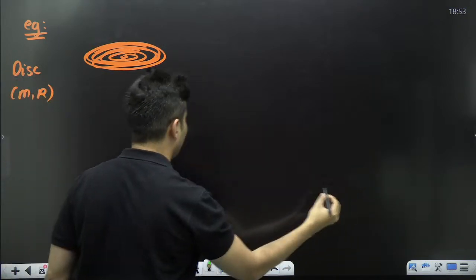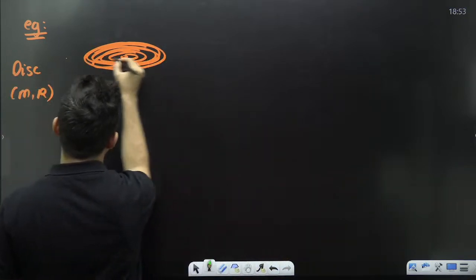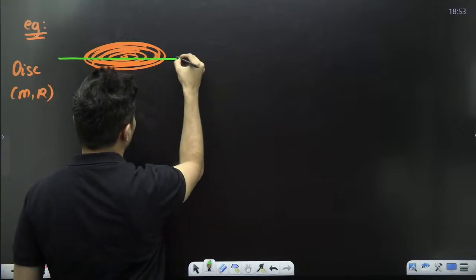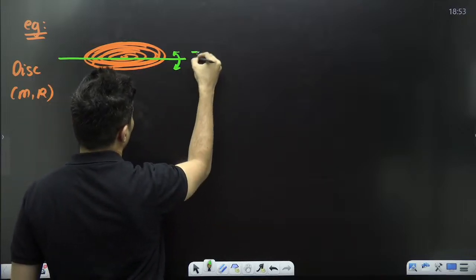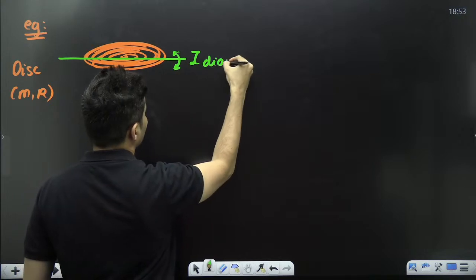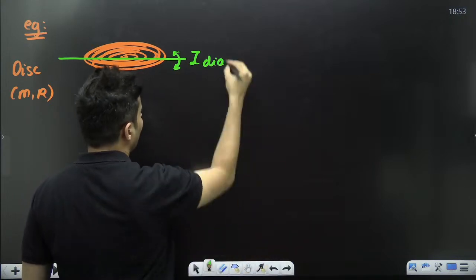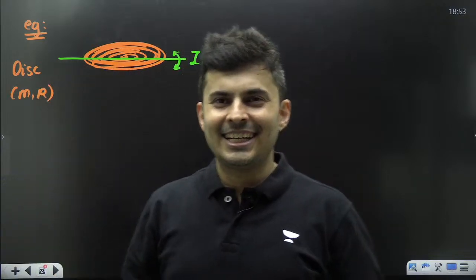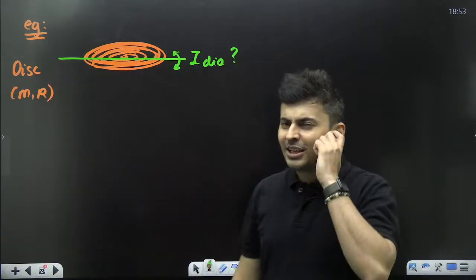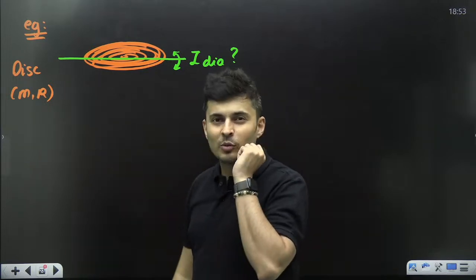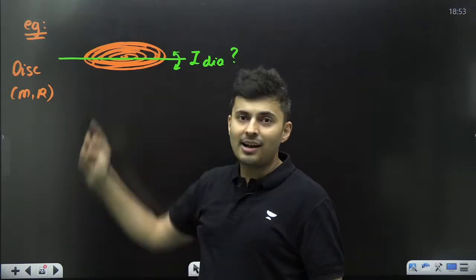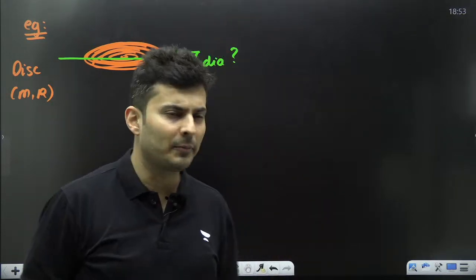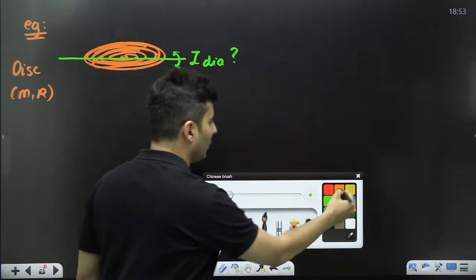And the question says, find the moment of inertia about this diametrical axis. Very interesting question. Usually you do not know this axis moment of inertia, you know the central axis which is perpendicular to the plane. No issues, let's try it out.